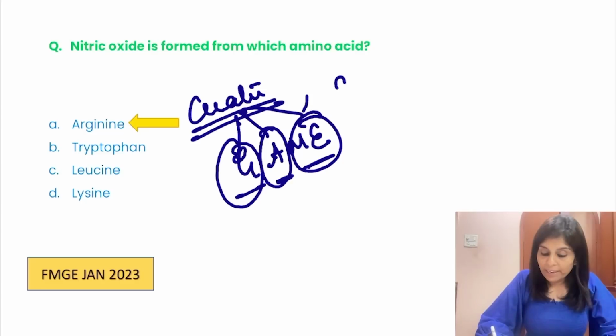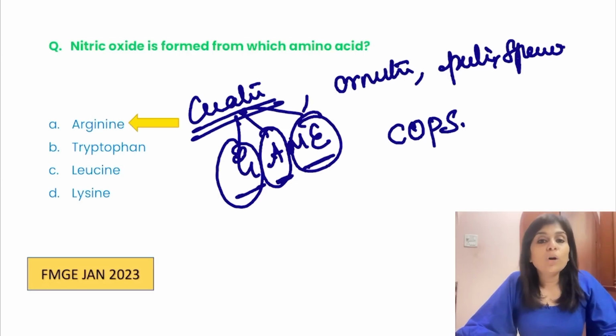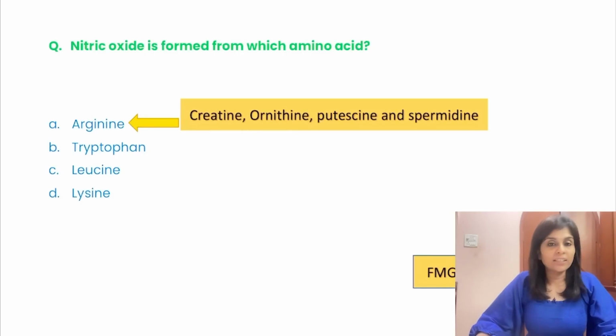And apart from creatine, from arginine you also get ornithine, putrescine and spermidine. I remember this as COPS. Arginine, COPS. So what does COPS stand for? First one is creatine, second it is ornithine, putrescine, spermidine. Okay, so these are polyamines that can be synthesized from arginine.